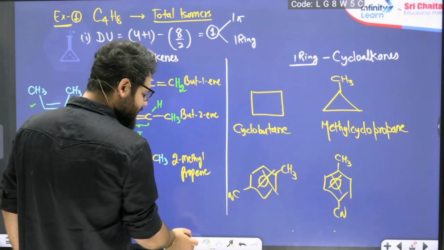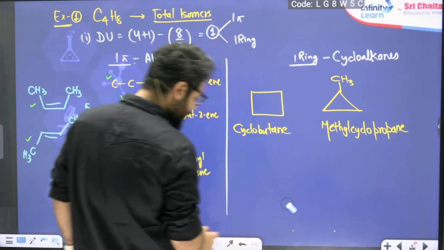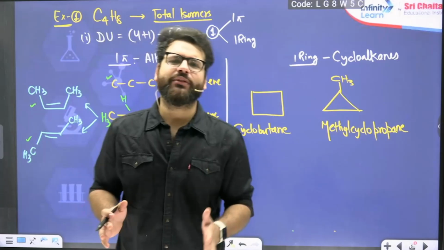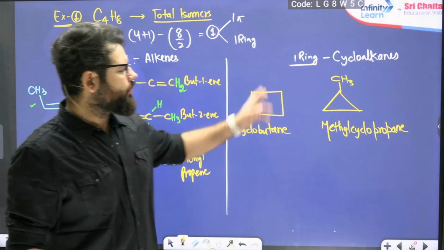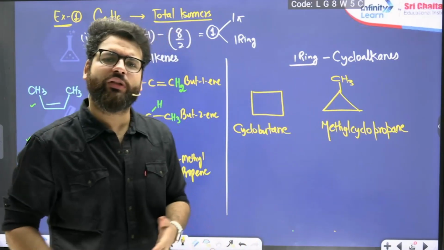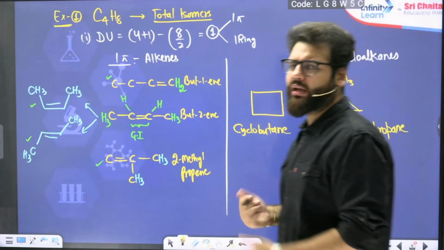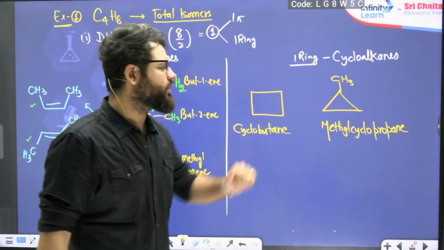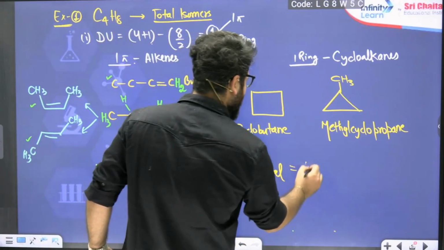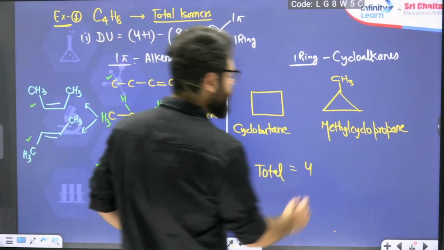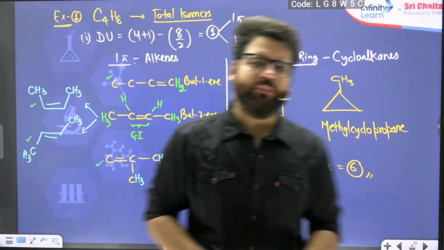Okay. So in such cases, it is always useful if you name those compounds, so that if any identical names are coming, you can know that by mistake you have drawn the same compound. Started with the 4, went to 3. I can't go to 2 because there is no ring of 2 possible. And so this cannot show any geometrical isomerism. This particular compound also does not show any geometrical isomerism. So total comes out to be how many? Total comes out to be 4 open chain and 2 closed chain. Answer is 6. Okay, 6 of them are possible in total.